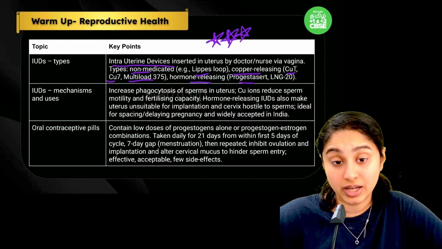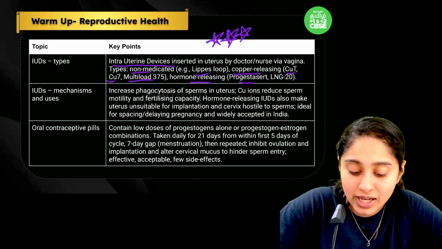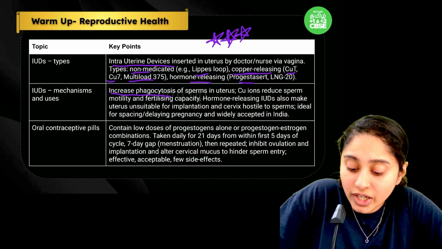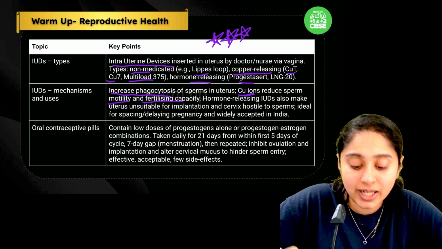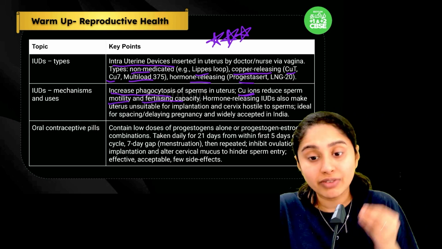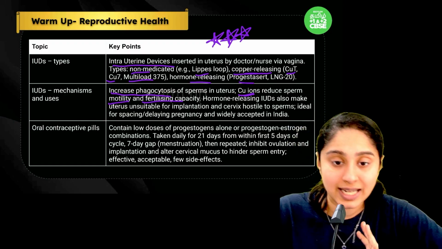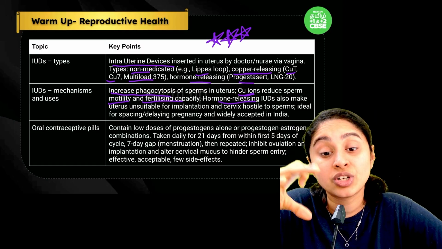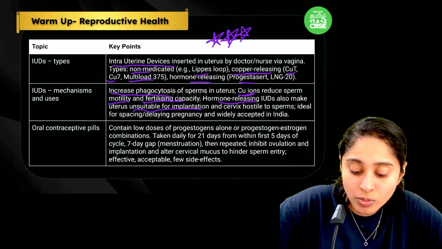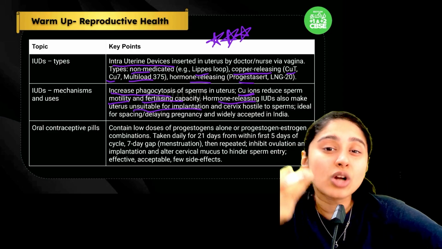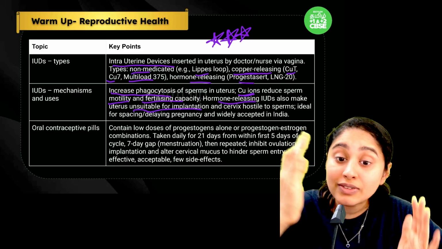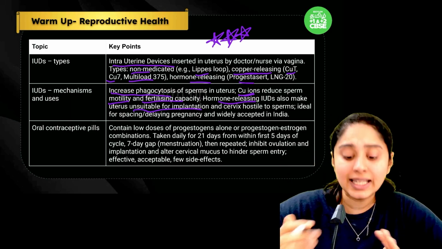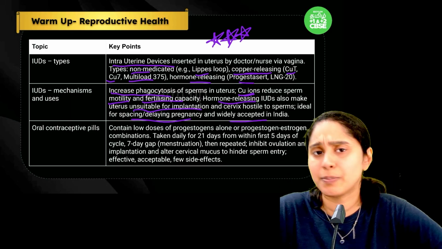Now how they work: the non-medicated ones increase the phagocytosis of the sperms. Copper releasing IUDs, this copper will reduce the sperm motility and the fertilizing capacity. So even if the sperm comes inside, it will not be able to fertilize the egg. And hormone releasing IUDs release hormones into the uterus in such a way that the uterus is not suitable for implantation. So even if the sperms come in and fertilization happens, implantation cannot happen. Ideally this is used for delaying pregnancies and is accepted widely in India.